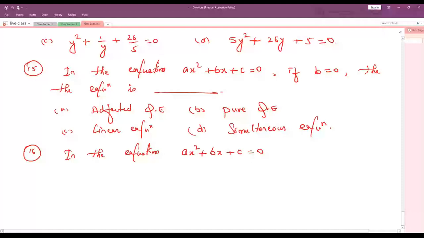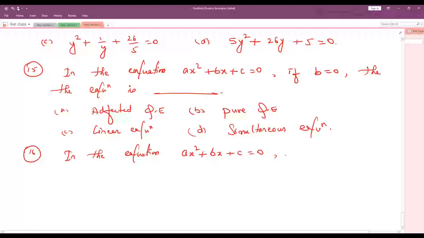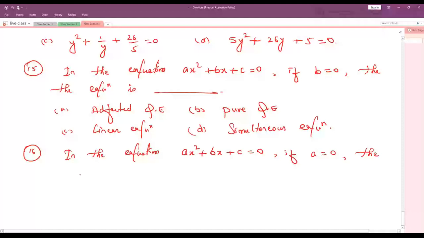In the equation ax square plus bx plus c equals 0, if a is equals to 0, then the equation is, same options you can take. Affected, pure quadratic equation, linear equation, simultaneous equation. Same options like above. A, B, C, D. Got it? Understood? Yeah.